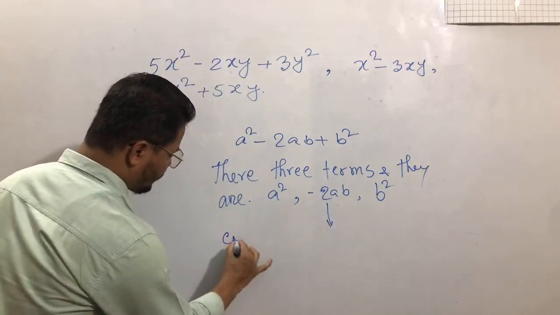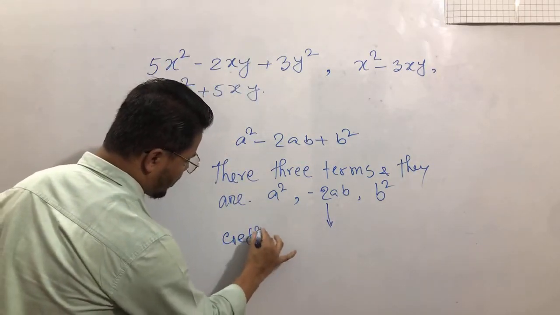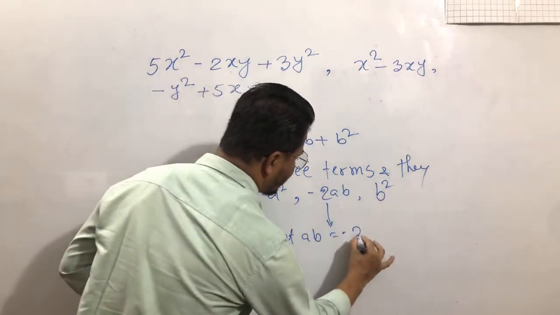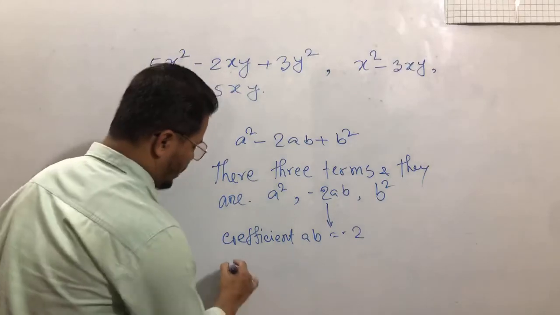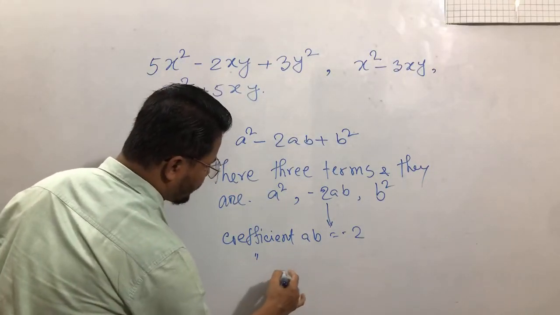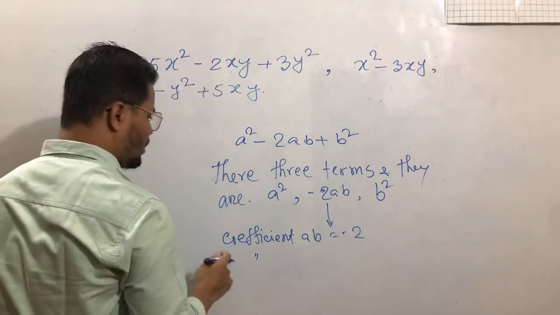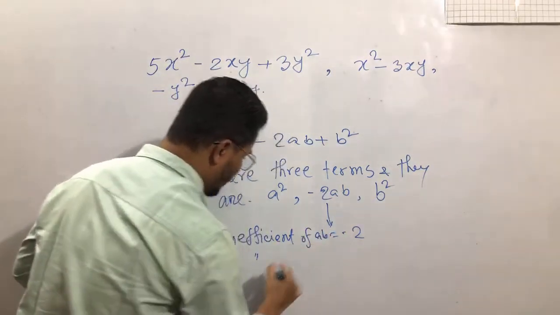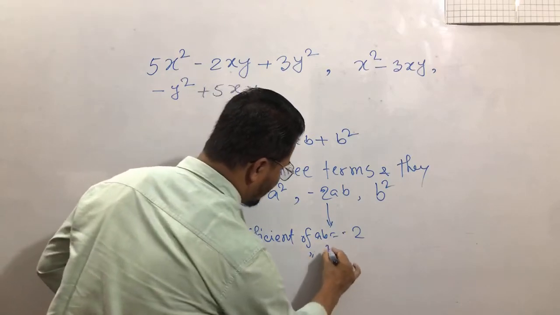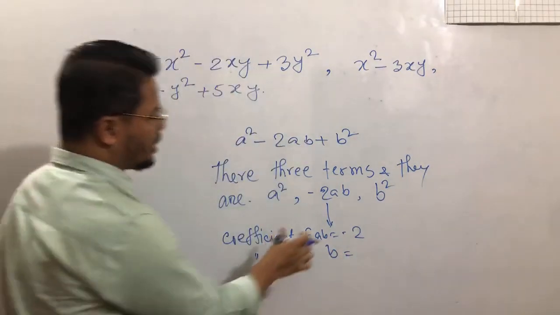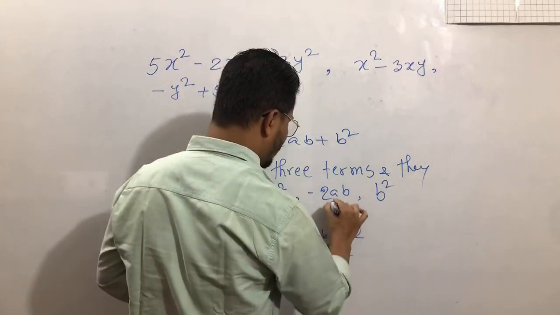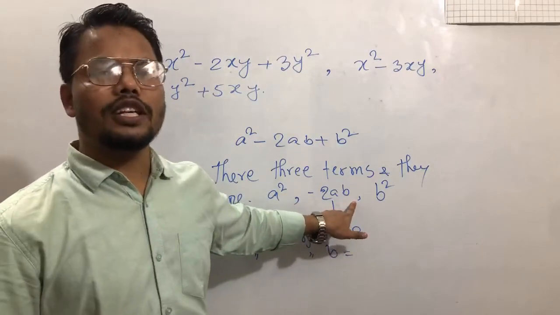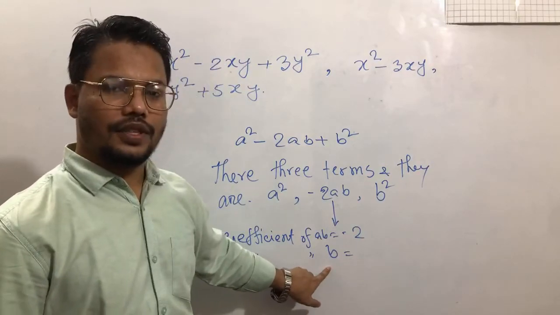If we answer a similar question here, the coefficient of ab is equal to minus 2. And what will be the coefficient of b? Is there anyone who can write down the answer? What will be the coefficient of b here?